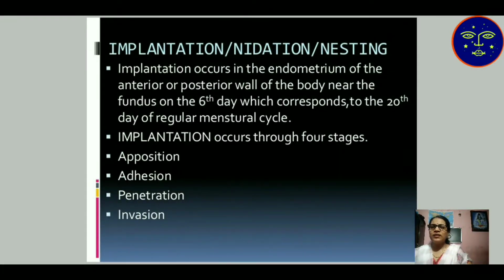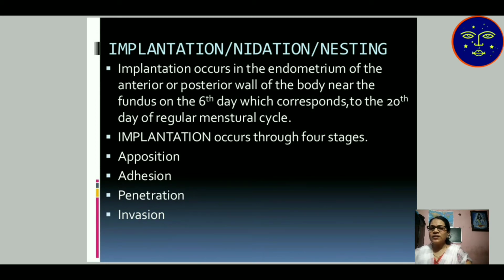Then implantation. Implantation occurs after the zygote is produced in the uterine tube or fallopian tube. After zygote formation, the blastomeres are produced, then the blastocyst is produced, then the blastocyst goes towards the uterus and attachment takes place inside the uterus.